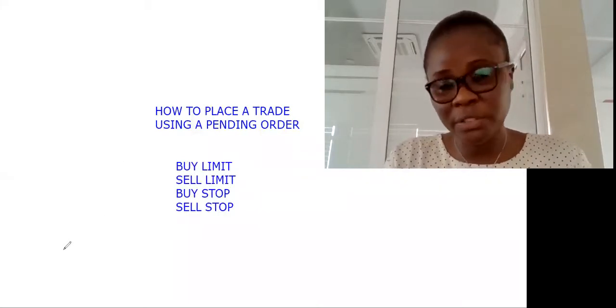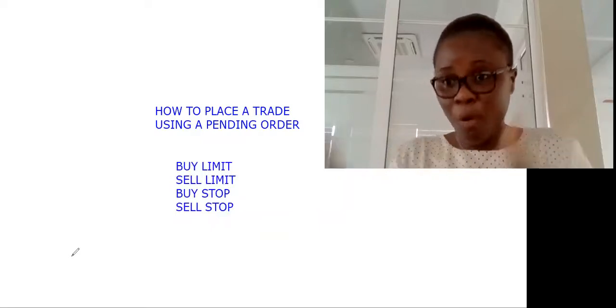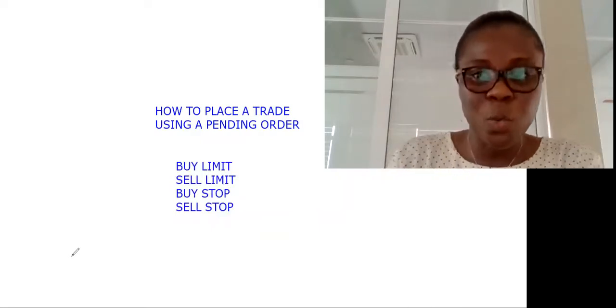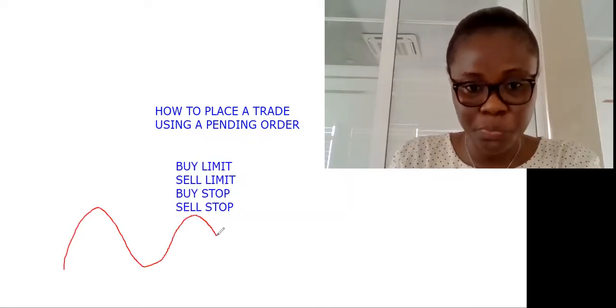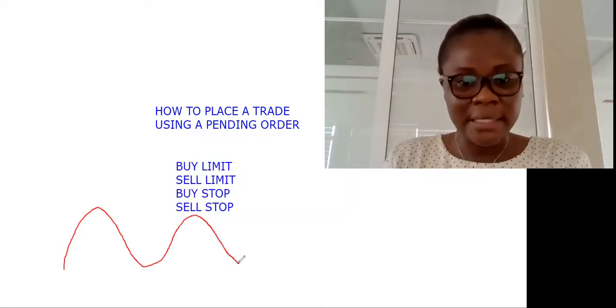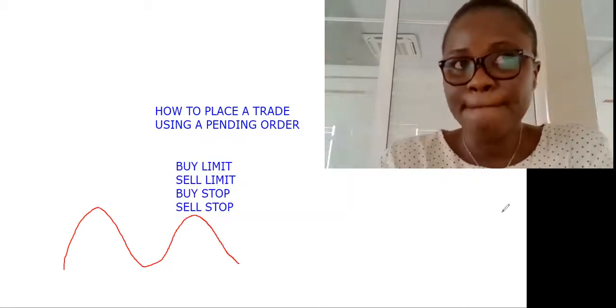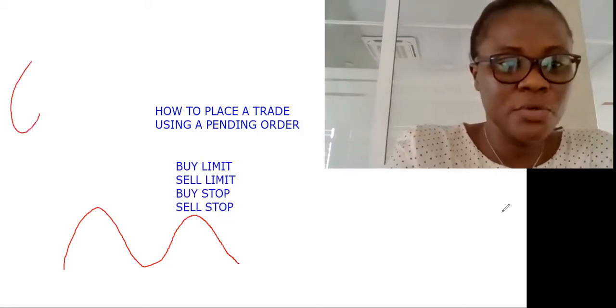So let's say the market is doing some waves. Markets always do an impulsive move and a correction. So after the impulsive, the market starts doing some correction. And let's use GBPUSD.